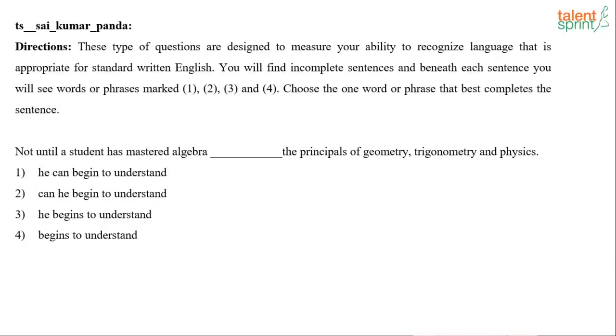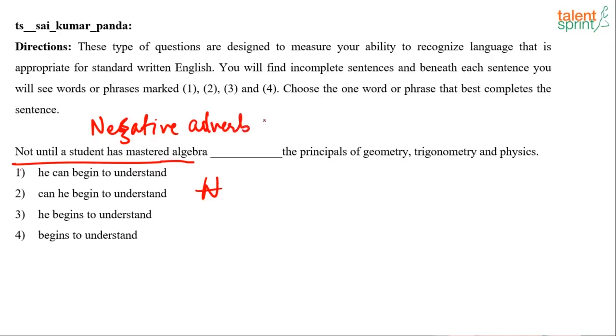Okay, not until a student has mastered algebra dash the principles of geometry, trigonometry and physics. Okay, so not until a student has mastered algebra. So what do you use? The pattern over here is, if I say not until, okay, till here, not until a student has mastered algebra. This is a negative adverb phrase. Okay, so it is a negative adverb phrase.